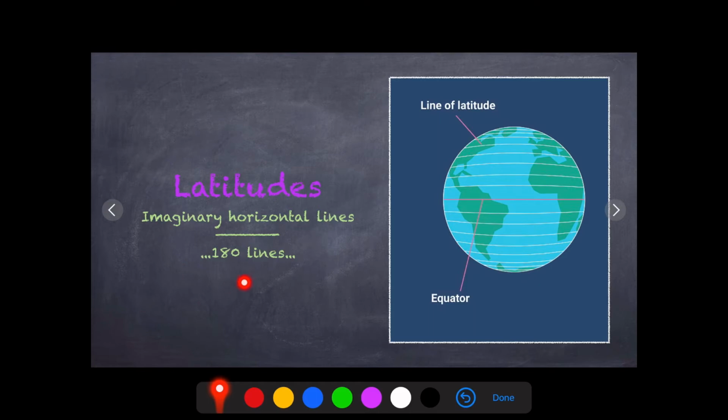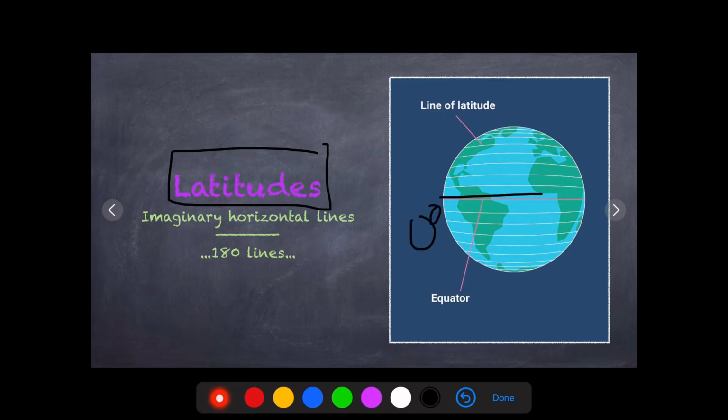In total there are 180 lines on earth. Horizontal lines are drawn which are 180, and these are known as latitudes. Okay, so horizontal lines are latitudes. Now the equator, which, you all know, is at 0 degree.